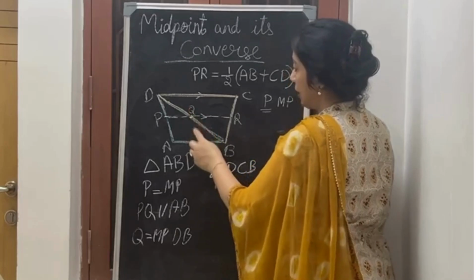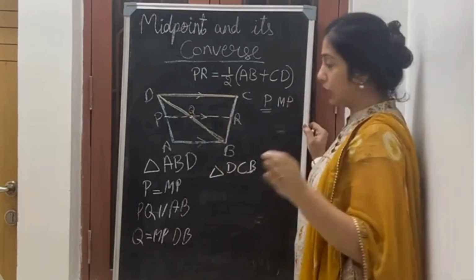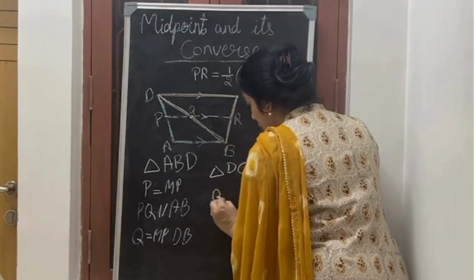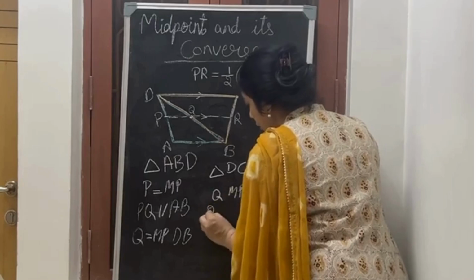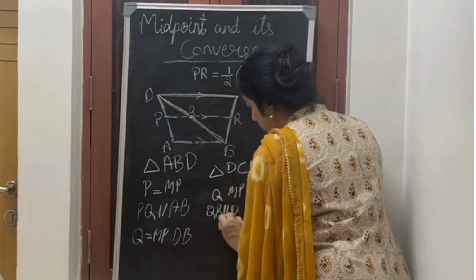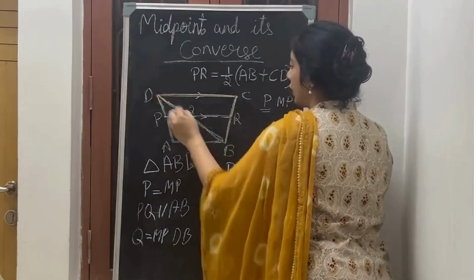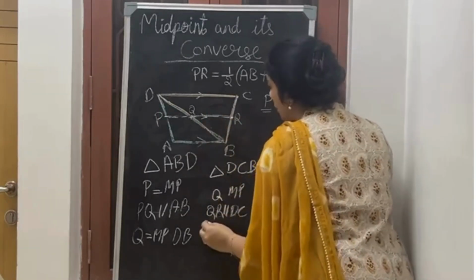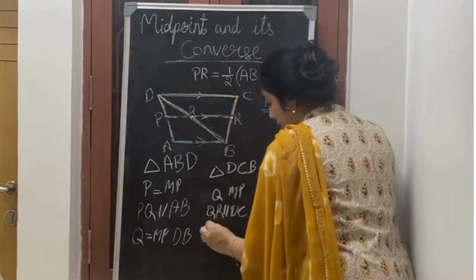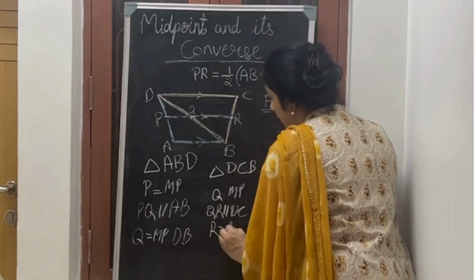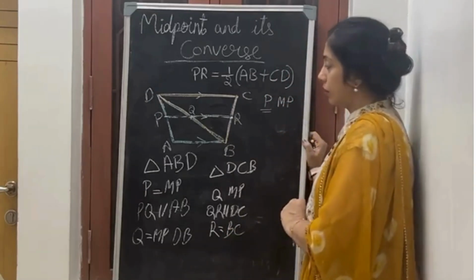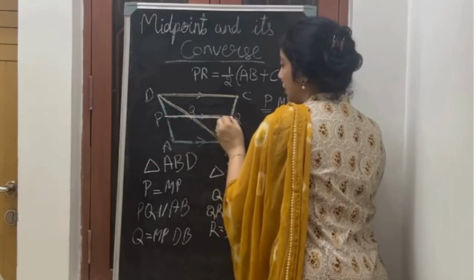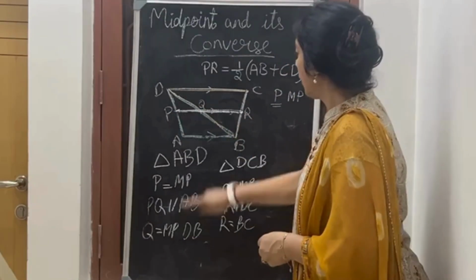When Q is the midpoint and QR is parallel to DC, again it's given in the sum. So I write Q is midpoint, QR is parallel to DC. Now if this is parallel and this is the midpoint, this also has to be a midpoint. So R is the midpoint of BC. Now after proving this, what I have to show is that this is half of these.